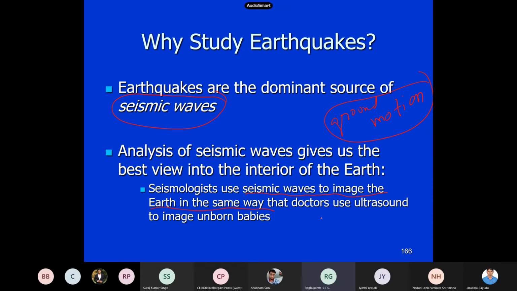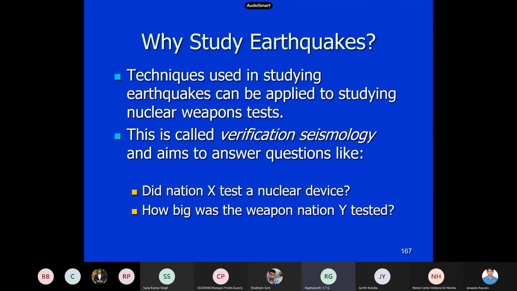It is something like the ultrasound you would have seen, right? Whenever you have a problem, nowadays everybody is doing CT scan, MRI and others, X-ray kind of a thing. So with seismic waves also, once you know the seismic waves, you can treat them and go back, and then try to find out what is inside. So this is the reason why we have to study them.